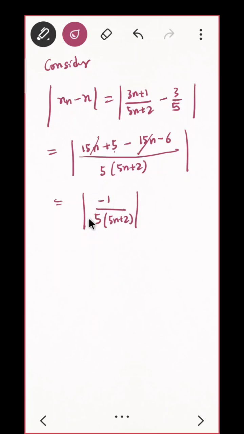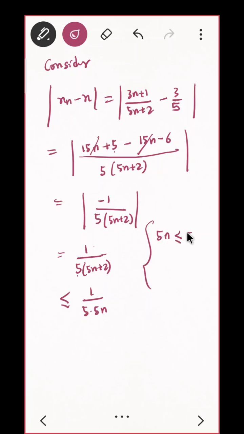Since this is inside a mod, I can write it as 1 upon 5 into 5n plus 2. Can I do that? Okay. Can I write this as less than or equal to 1 upon 5 into 5n? Can I write this? That means 1 upon 5 times 1 upon 5n plus 2 is less than 1 upon 5n. Let us see: 5n is less than or equal to 5n plus 2.